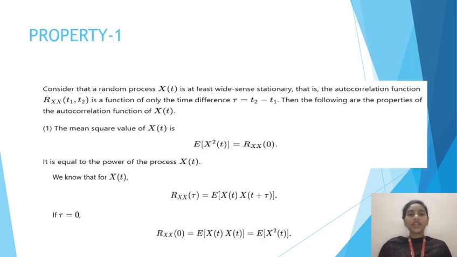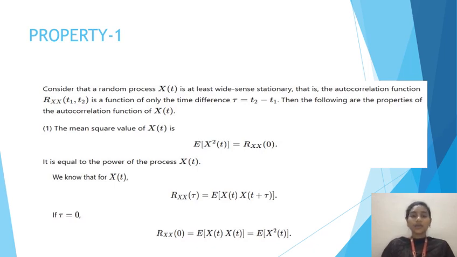So we have to find the mean square value. The notation for mean square value is E of x square of t. So E, which means expectation of x square of t, is equal to Rxx of 0. We have to prove this statement, and now the proof is, as we know that Rxx of tau is equal to expectation of x of t into x of t plus tau, which is a different time interval.